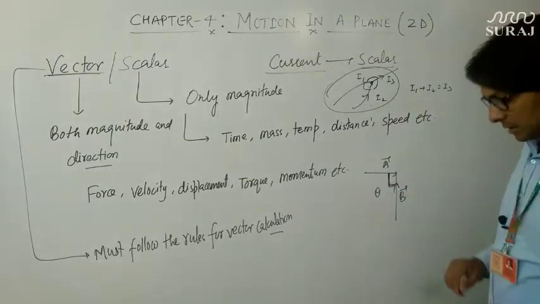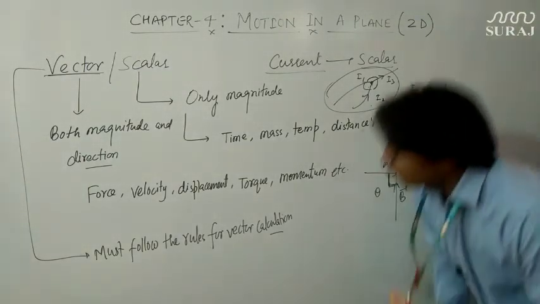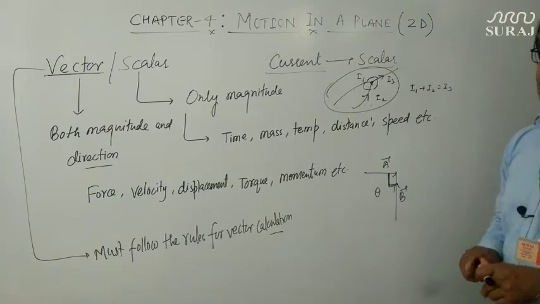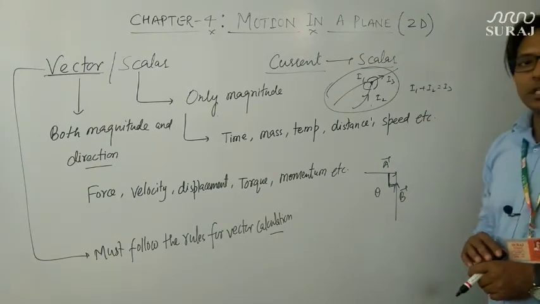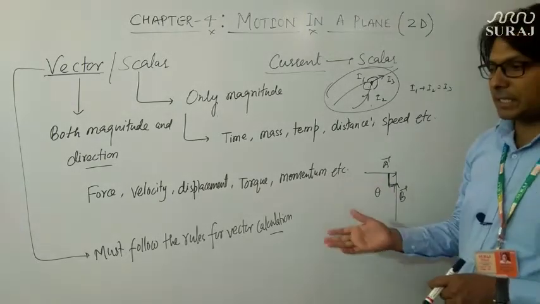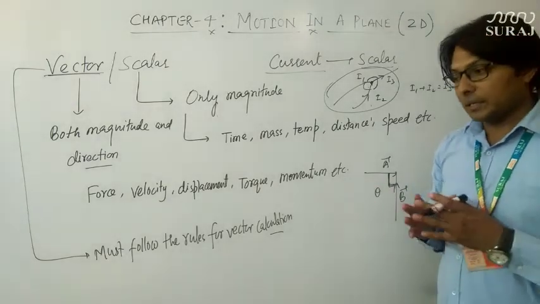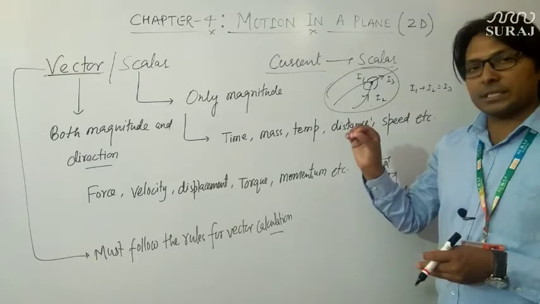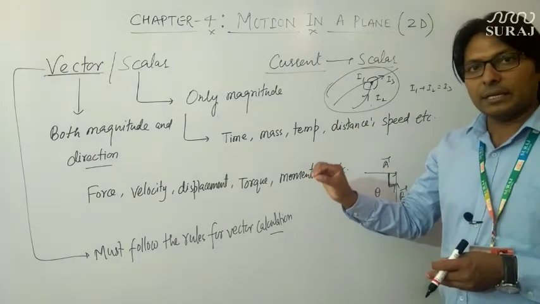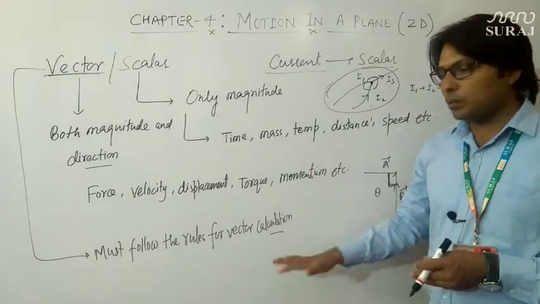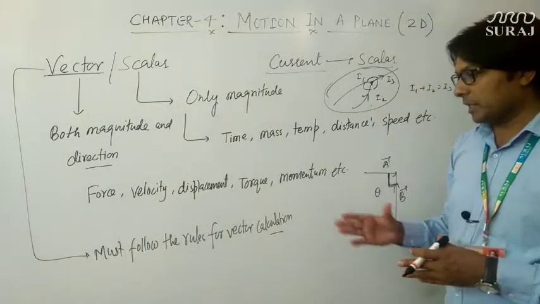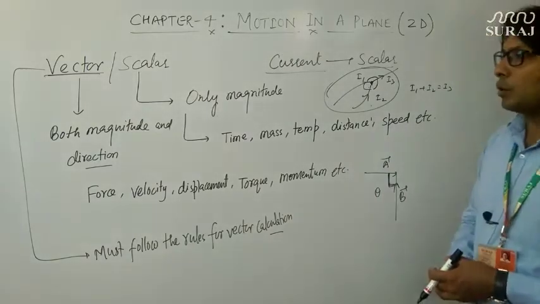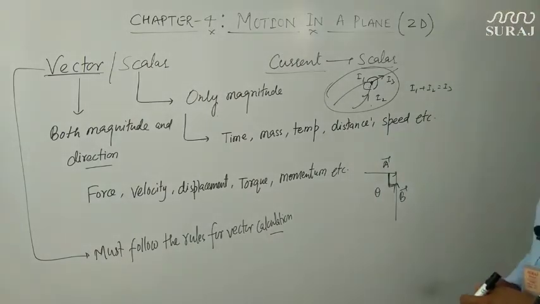So these are some special cases which you must remember: it is not a sufficient condition for a quantity to be a vector that it has direction as well as magnitude. The condition is that it must have magnitude, direction, and above all it must follow all the rules of vector addition, or we can say vector calculation. Okay, now let us discuss vector quantities in detail.